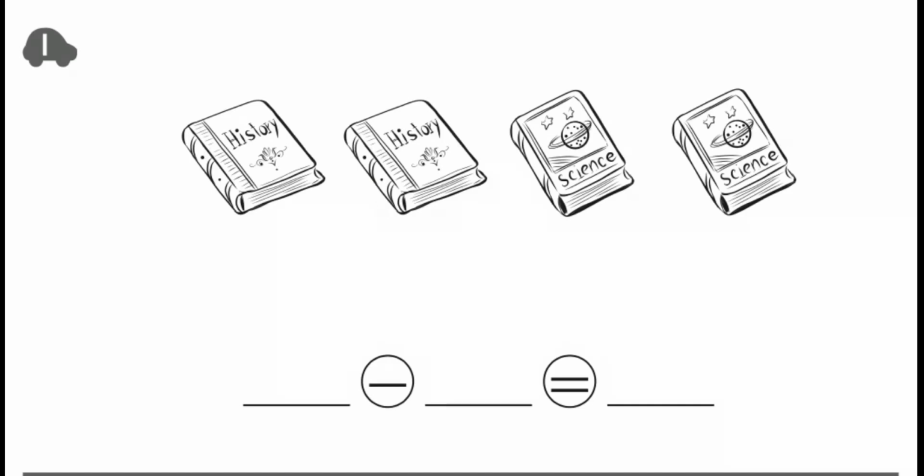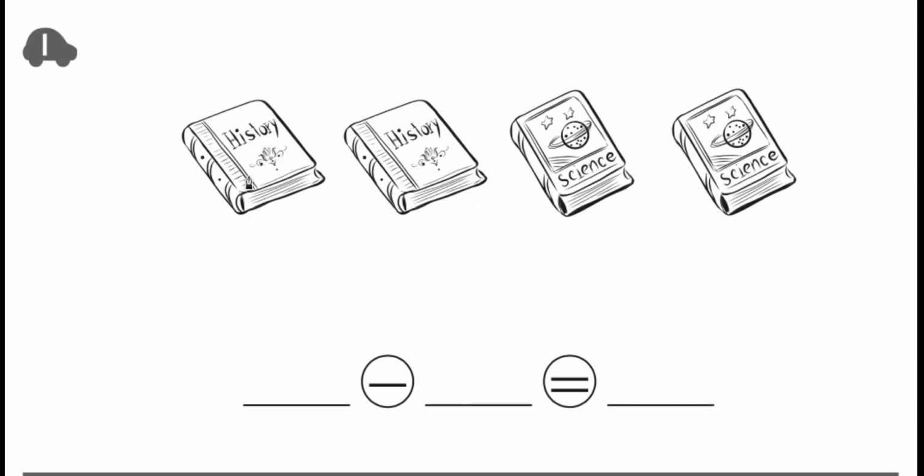Let's take a look at one more example together. There are 4 books on the shelf. 2 books are about science. How many books are about history? We can use subtraction to find out how many books are about history. Let's start by figuring out how many books there are altogether.